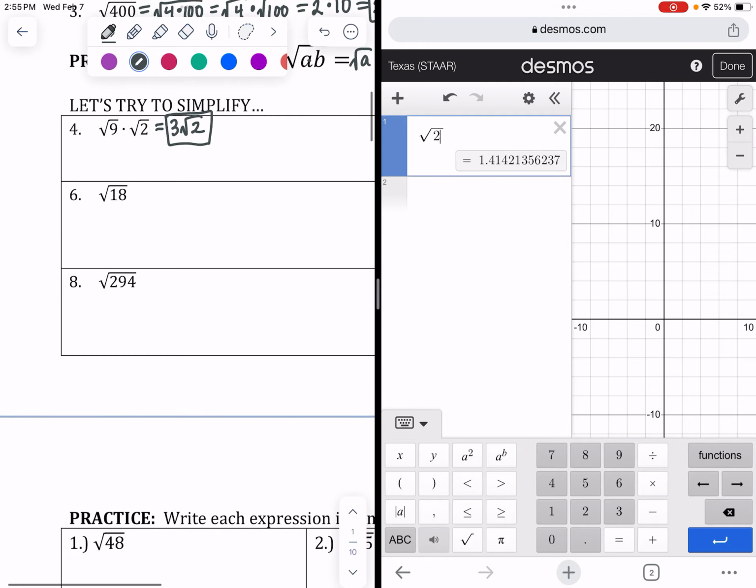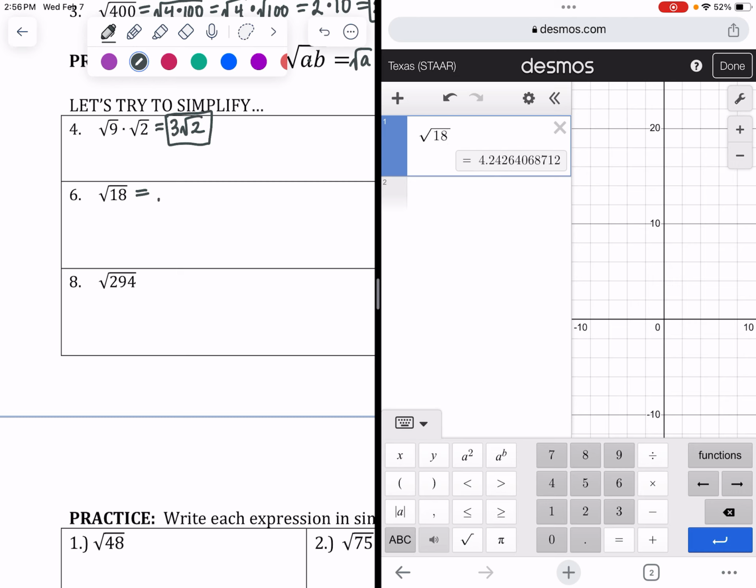Okay, over here, square root of 18, that is not a pretty number. It's an irrational number. And so we can't simplify it into a whole number, but we want to simplify the radical. Just like with fractions, we would simplify 3/6 to 1 over 2, we want smaller numbers to work with.